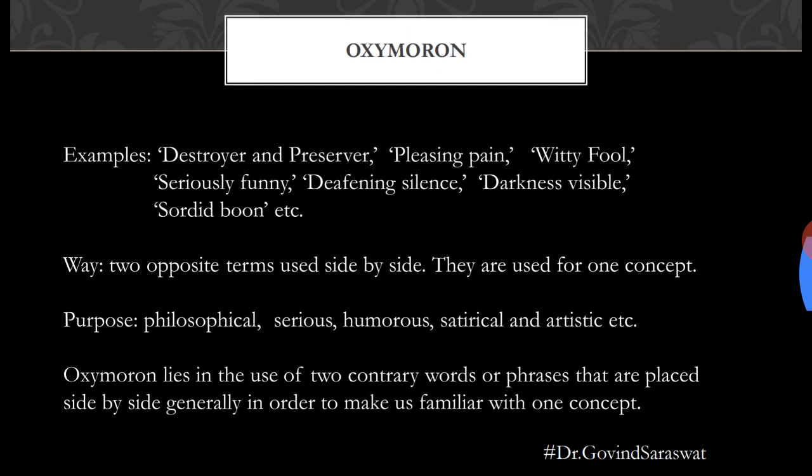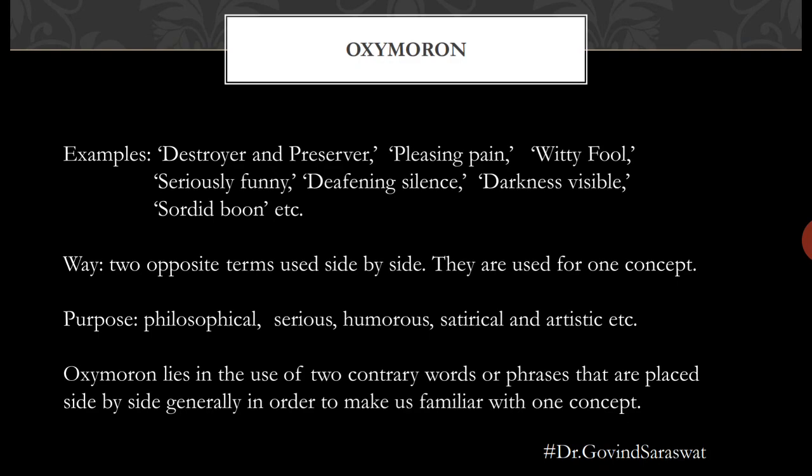Next one is oxymoron. I have selected some examples like destroyer and preserver. It is from Ode to the West Wind. Pleasing Pain is from Wordsworth. Witty Fool, Seriously Funny, Deafening Silence. And this Darkness Visible is from Paradise Lost of John Milton. And Sordid Boon is again from Wordsworth's sonnet, The World Is Too Much with Us.